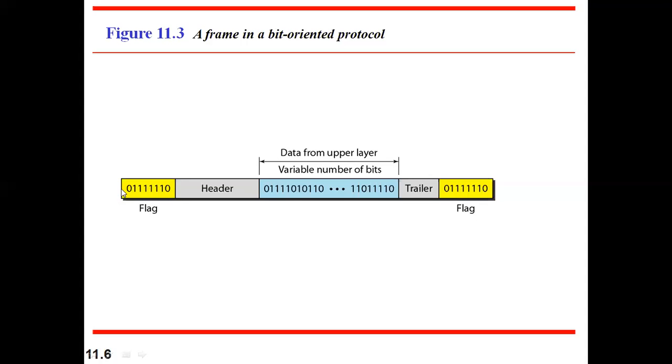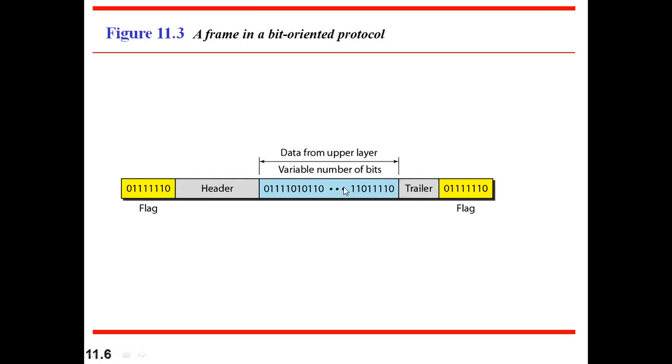In every frame, whenever our data link layer comes across this kind of sequence in the beginning, it will think that a new frame is starting from here. Whenever it comes across this sequence again, it will think that it is the end of the frame. But the problem we come across here is, assume how many zeros followed by how many ones are there here? 0 followed by 6 ones and then 0.